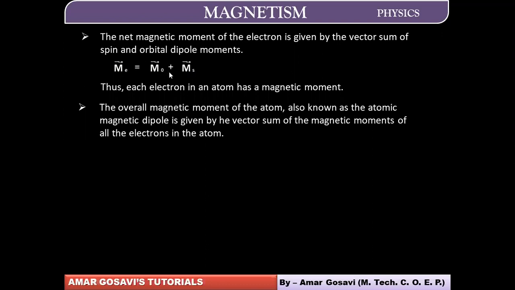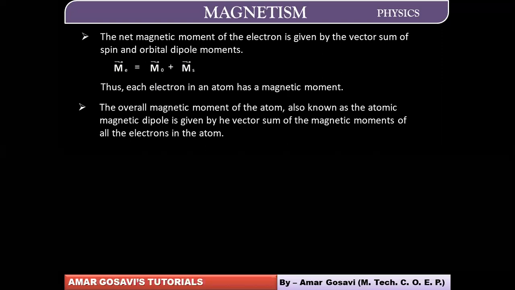Because of the motion of the different electrons in an atom, they may nullify each other's effect. The spin effect may be nullified, clockwise nullifying anti-clockwise, and the different directions of the orbital motion would nullify the orbital moments also.